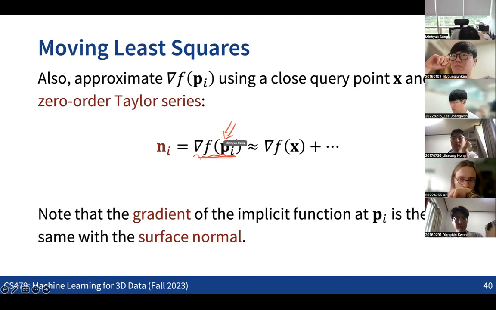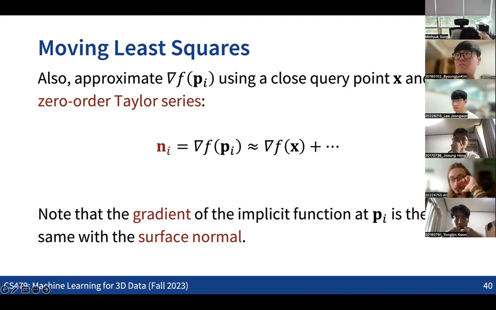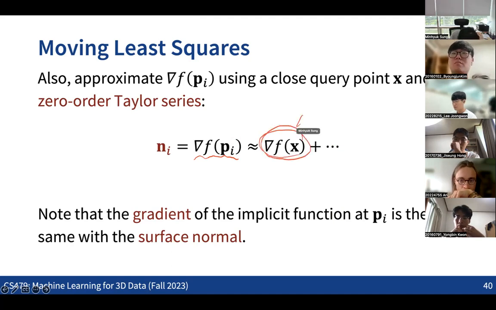So we are assuming that when you have the surface normal information, we have the first derivative information of the implicit function at each point in the point cloud, and we want to approximate the gradient at the query point as the gradient of the function at the closest point in the given point cloud. So this is the basic interpretation.